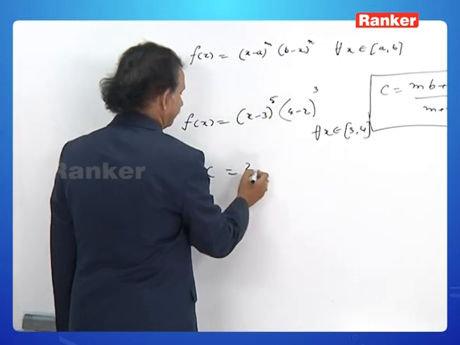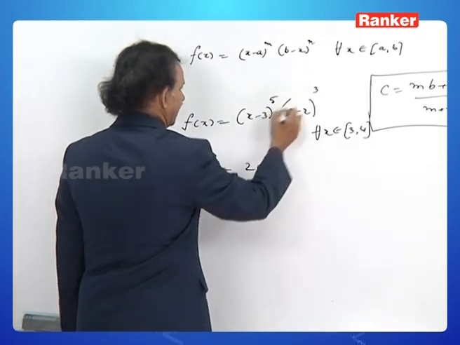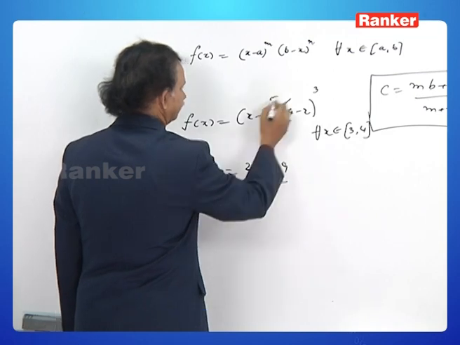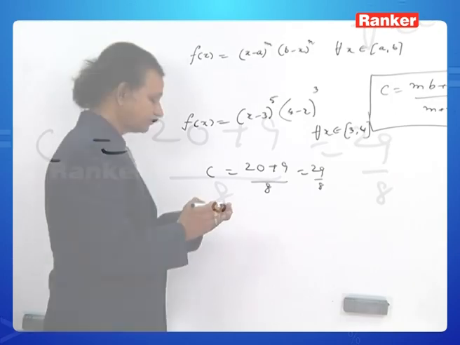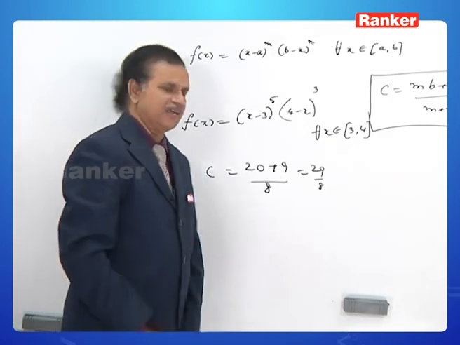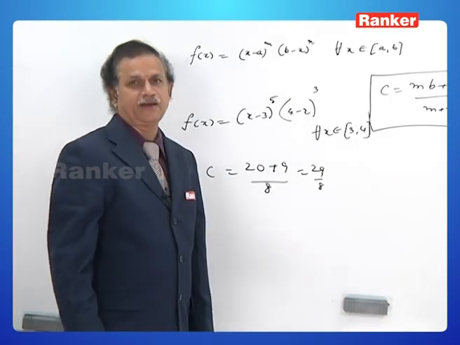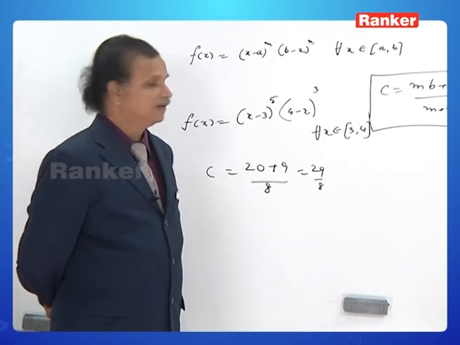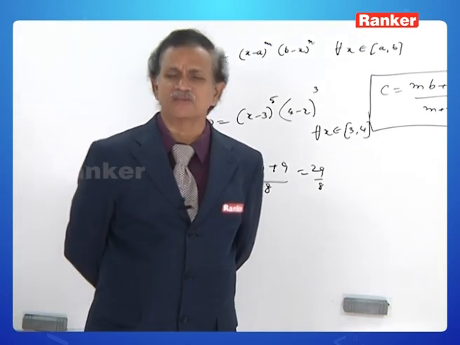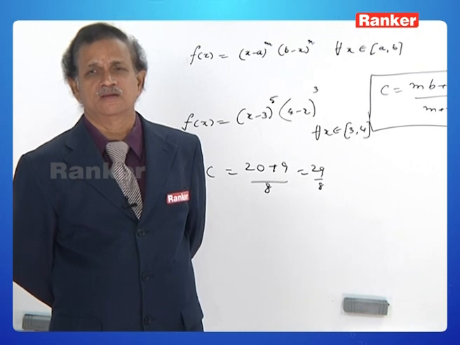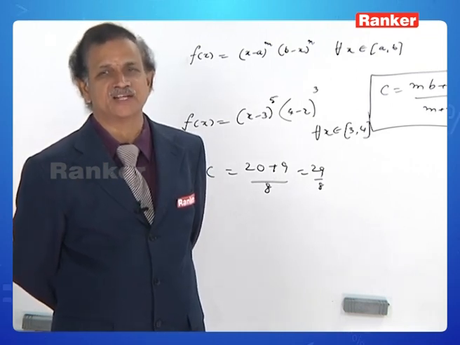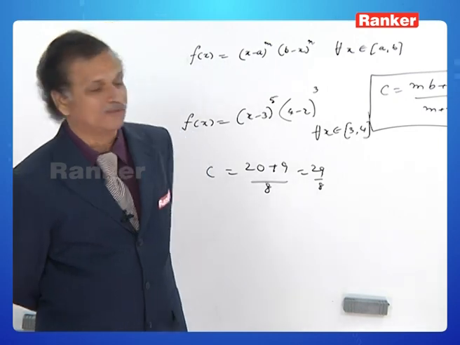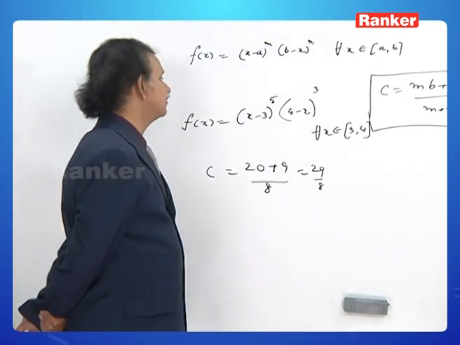It is mb plus na by m plus n, which is 29 by 8. And you can easily observe 29 by 8 is greater than 3 and less than 4, isn't it? It is 3 point something. It lies between 24 by 8 and 32 by 8. Hence, it lies between 3 and 4. So c belongs to open interval 3 to 4.